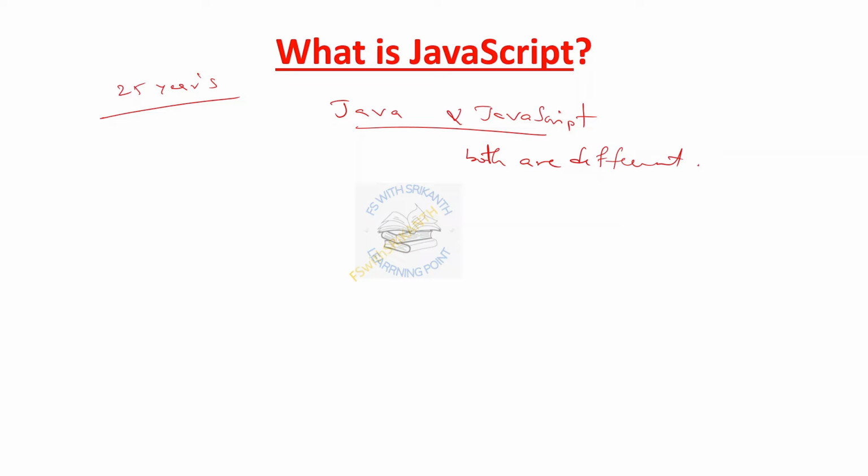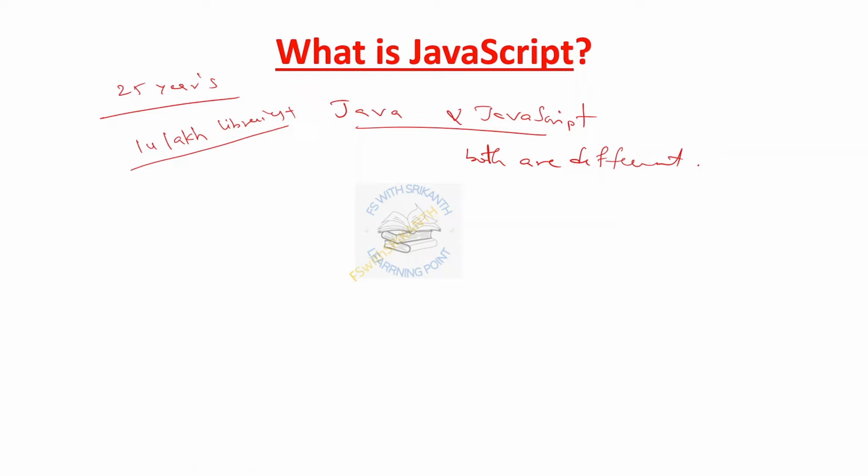If you know JavaScript, you will definitely survive in those areas. One more thing: JavaScript has over 14 lakh libraries, that is 14 lakhs plus libraries. That means huge library support is available for JavaScript, right?